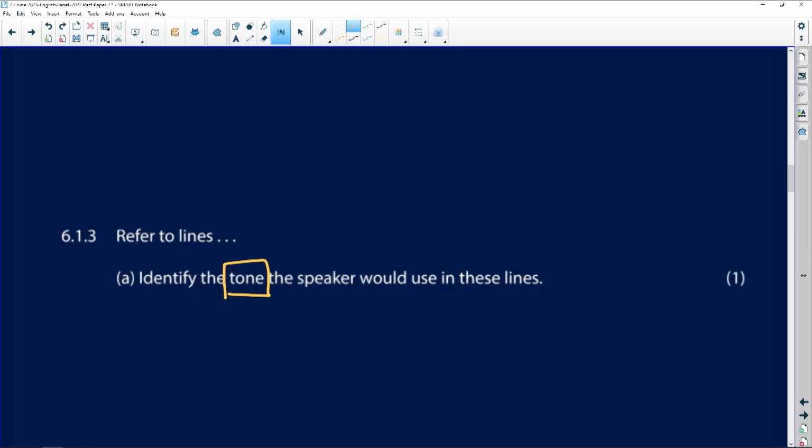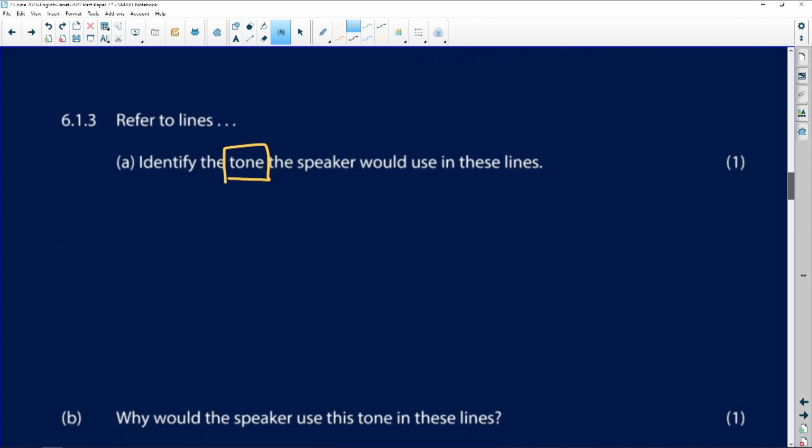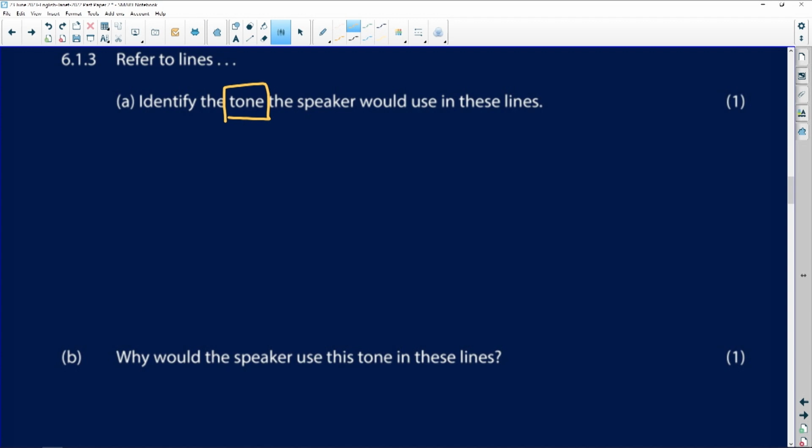All right, so everything I choose seems to be frustrated. I don't know if there's a message here. So in the lines where she says, when she needs the words, they are hard to find, she is frustrated. So she'd use a frustrated tone. Why would she use this tone? You would say that she says that words are everywhere.